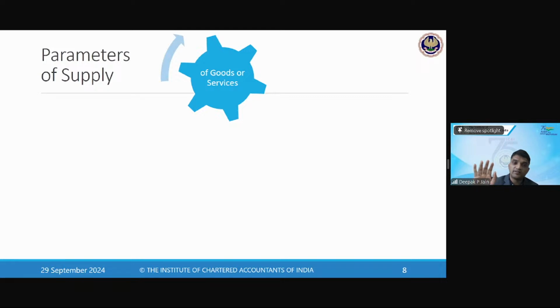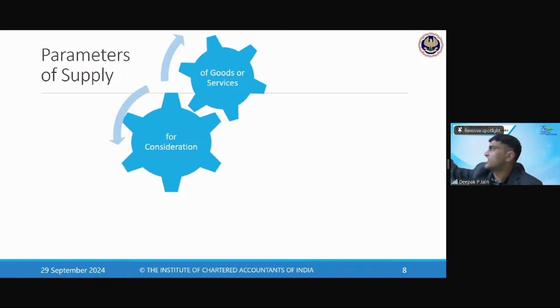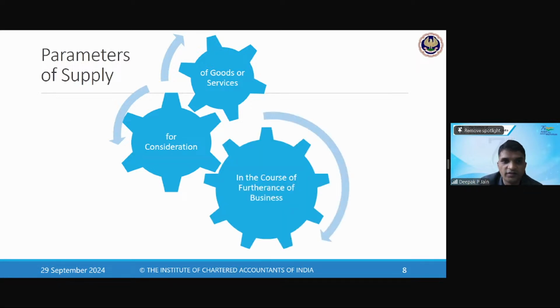Firstly, 7(1)(a) says supply should be of goods or services or both. And such supply of goods or services or both should be for a consideration, and it should be in the course or furtherance of business. So three important criteria: it should be supply of goods or services, it should be for a consideration, and it should be in the course or furtherance of business. That is 7(1)(a). Then 7(1)(aa) says that any activities by an association to its members is taxable.